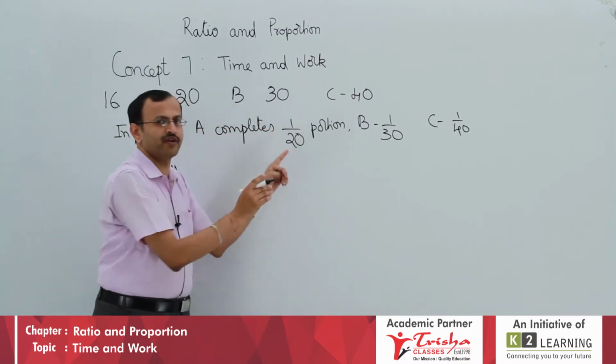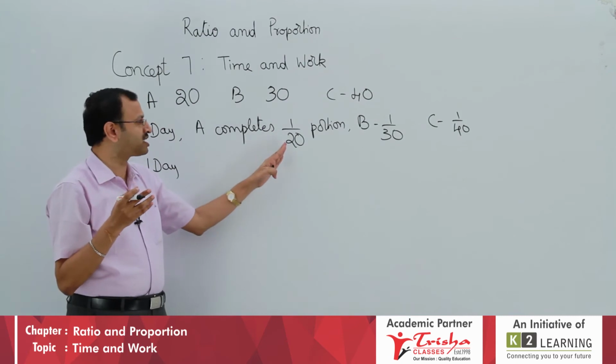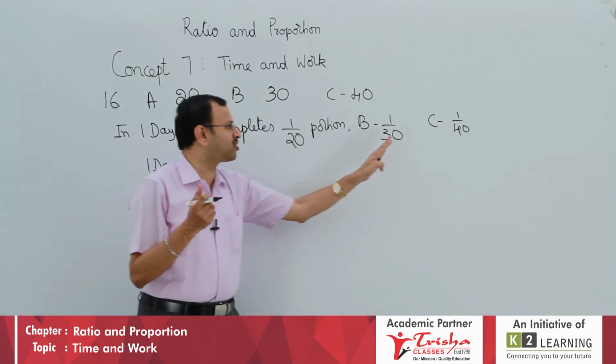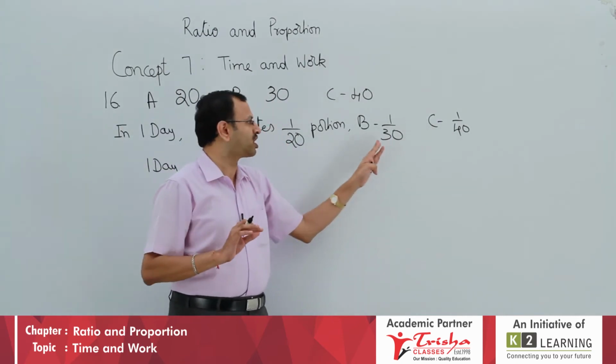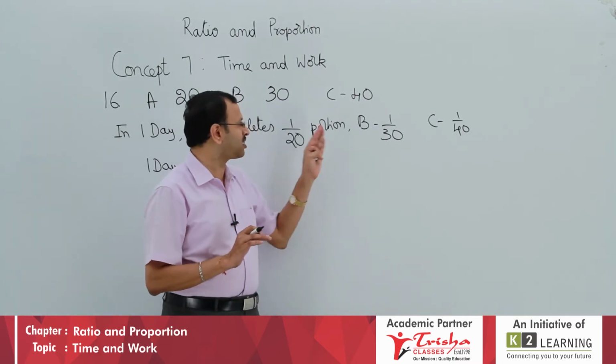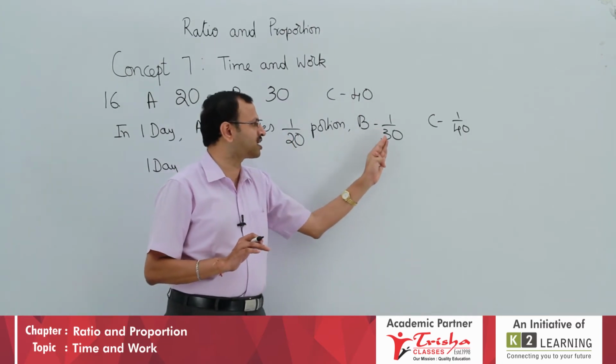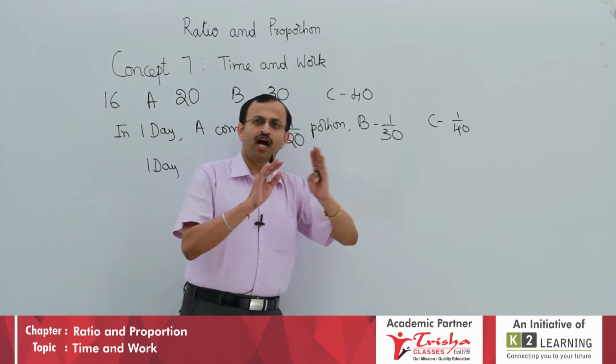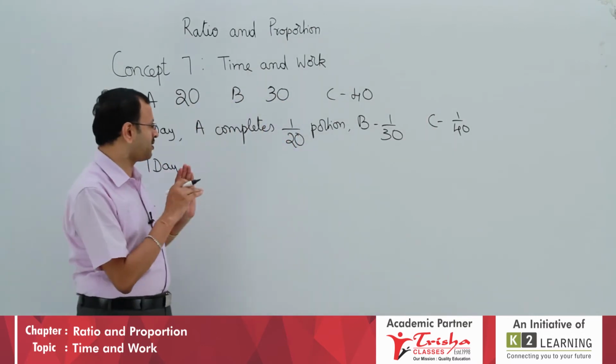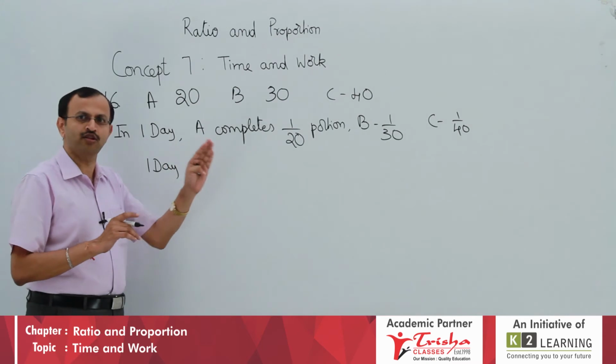1 by 20 is nothing but 5%. If A does 5% work, B alone does around 3.33, and C alone does 2.5. If all three, it is 5%, 3.33, 2.5. I have to add these percentages. Same here, what I should do is add those fractions.